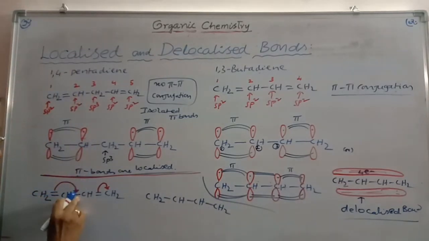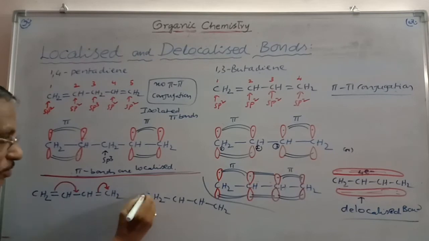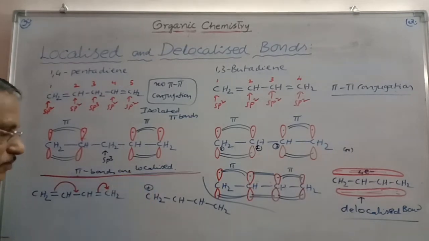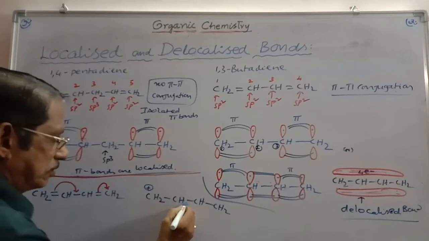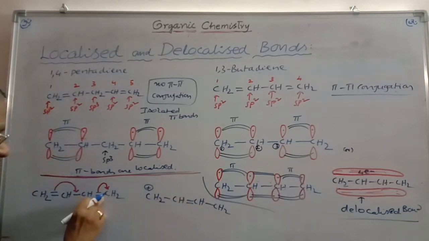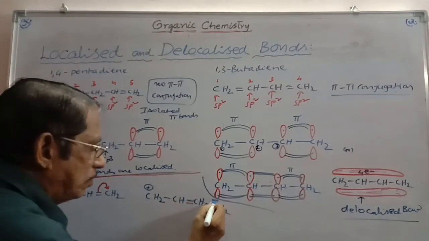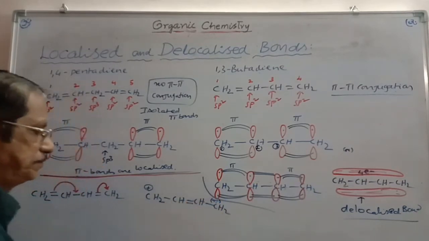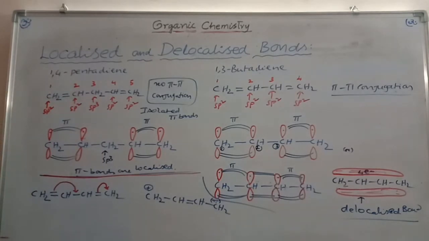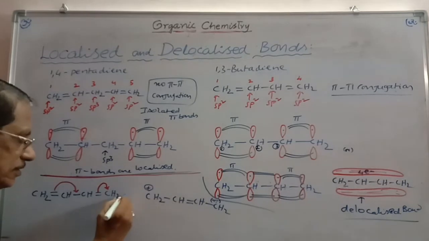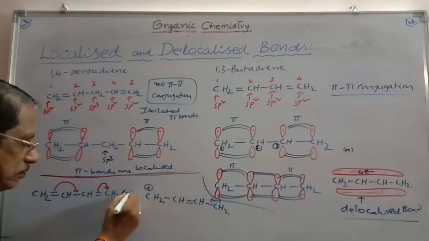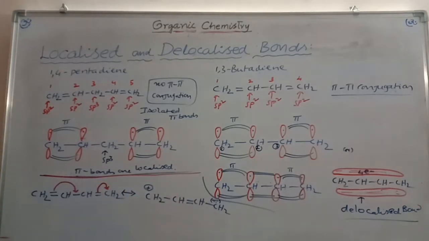This carbon is losing this bond, so it gets a positive charge. This bond is moving towards the second and third positions. This bond is completely moving to this carbon, which now has 2 electrons, so this is the 2 electron cloud. So it is written in this form. To show the presence of a pi bond between the second and third carbons also, this is the only way of writing the resonance structures to show the pi bond character. So the resonance condition can be indicated by this double-headed arrow mark like this.